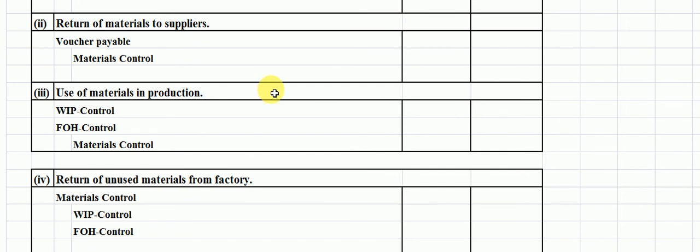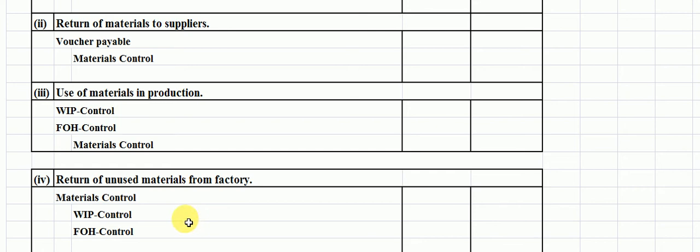Now, when some material is not used in production and goes back to the storeroom, the entry will be reversed. On return of unused material from the factory, materials control should be debited, and work in process control and factory overhead control will be credited.